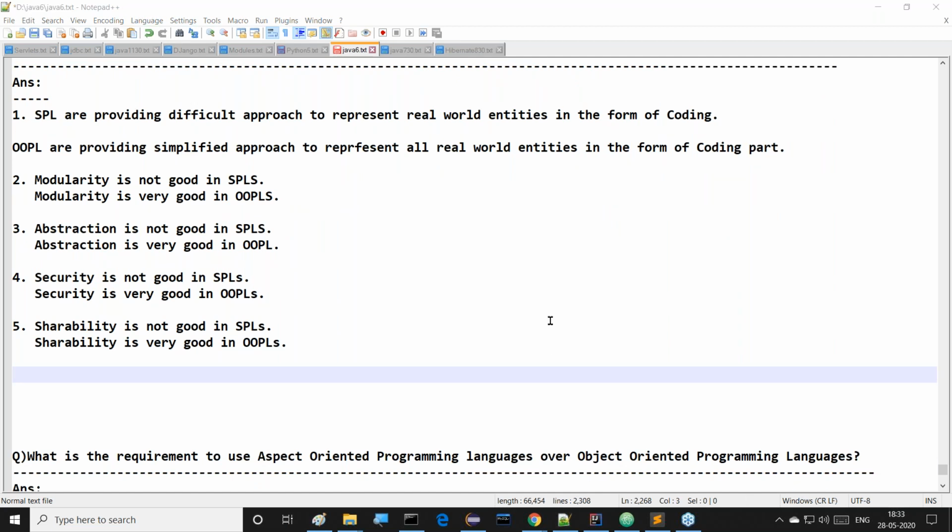People are asking what is the difference between JDK 1 and JDK 14. What is the topic I'm discussing and what is the question you are asking? Try to ask related questions. At present I'm discussing some concepts here, so you have to give questions accordingly, and I can answer them. If you're asking about the differences between JDK 1 to JDK 14, how many differences are available? Total Java at a time, how is it possible? Think about the present topic and raise questions on this topic. That will be good.